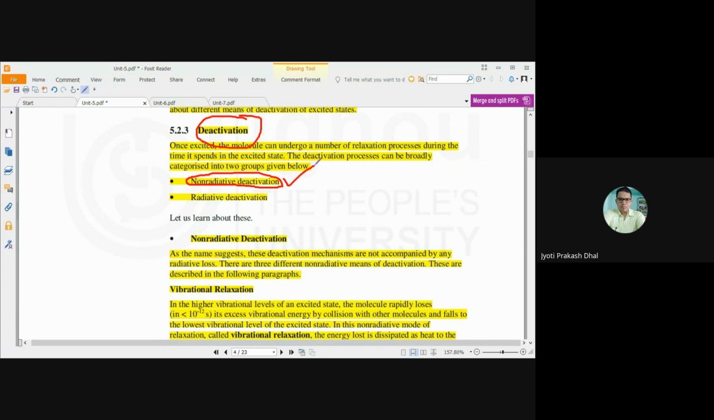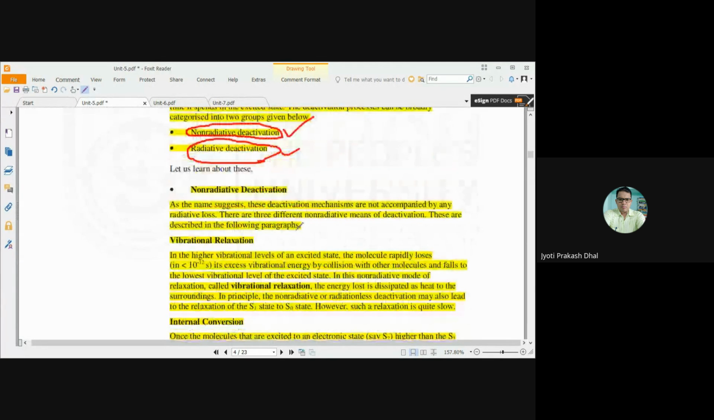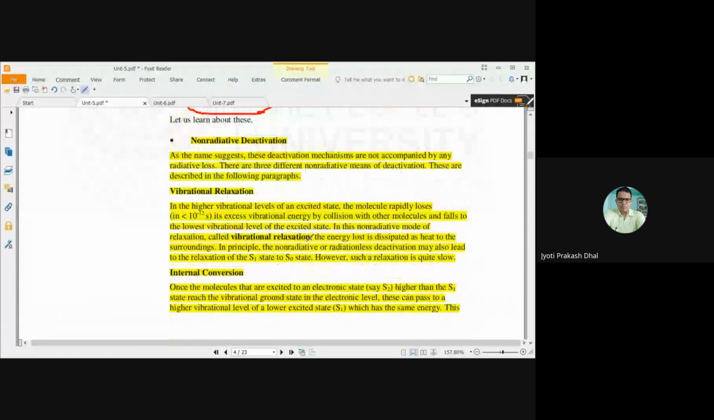The other type is radiative deactivation. In radiative deactivation, the molecule comes back from the excited state to the ground state by emitting light energy, that is, electromagnetic radiation. In non-radiative deactivation, the molecule in the excited state comes back to the ground state by emitting heat energy. Non-radiative deactivations can be classified into different types.